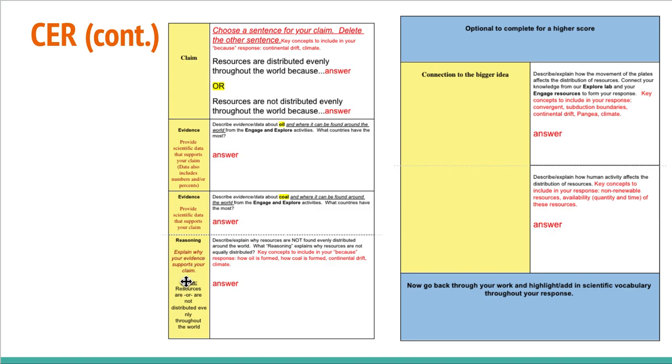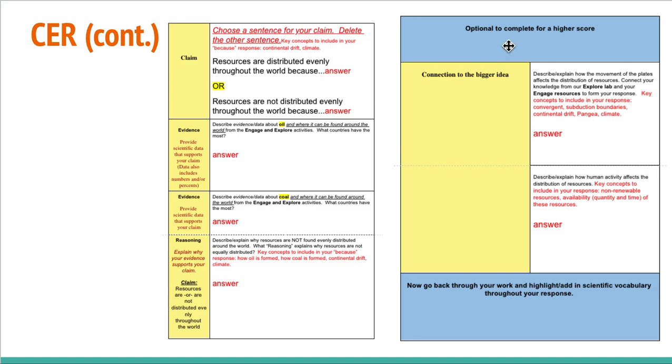Then it says reasoning. Explain why your evidence supports your claim. And again, are resources distributed evenly throughout the world, or are they not distributed evenly throughout the world? That's what you're trying to link. So you're going to describe and explain why the resources are not found evenly distributed around the world. What reasoning explains why resources are not equally distributed? Some key concepts that I want you to include in your because response here: how is oil formed? Tell me how coal is formed. Talk about continental drift. Talk about different climates, things like that.